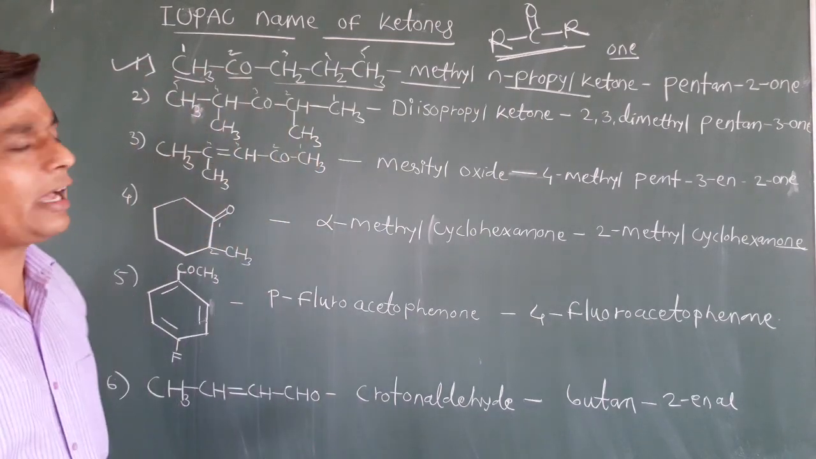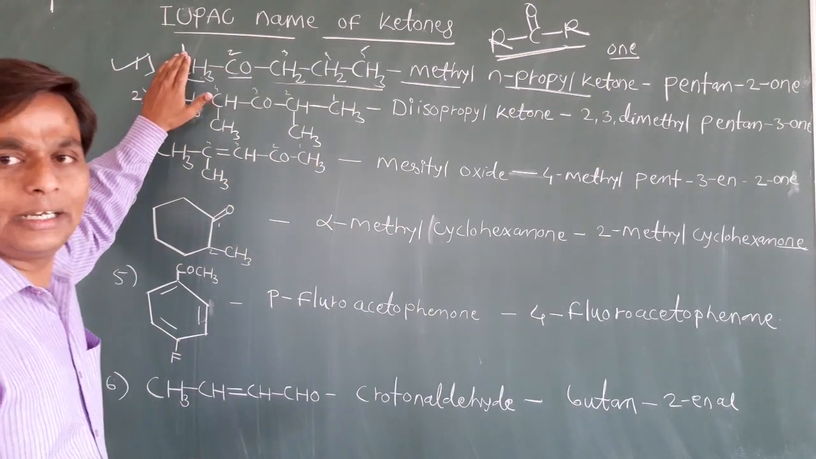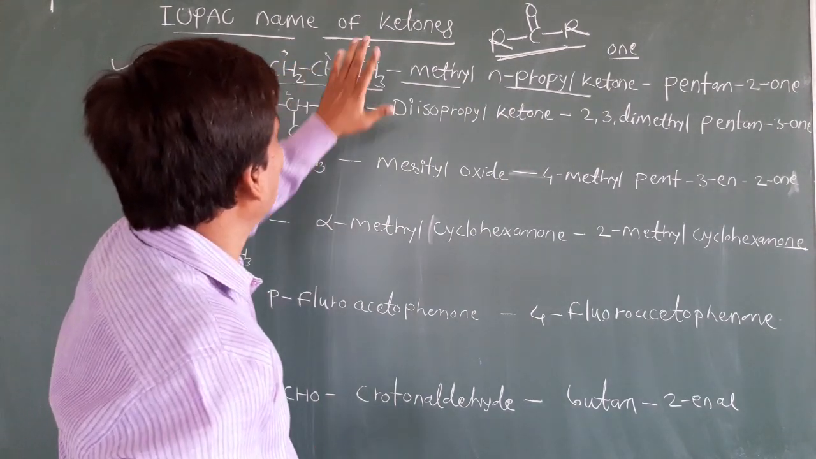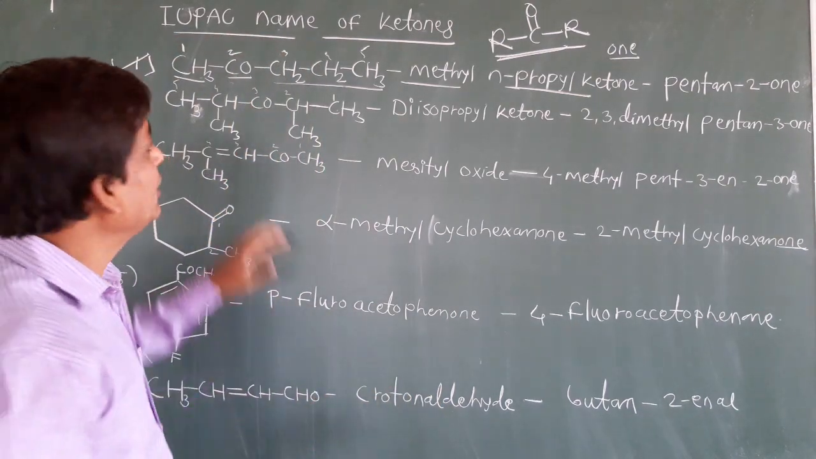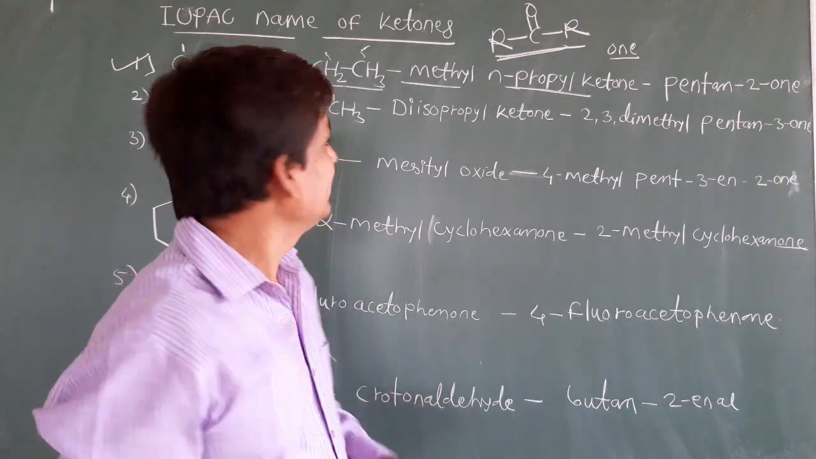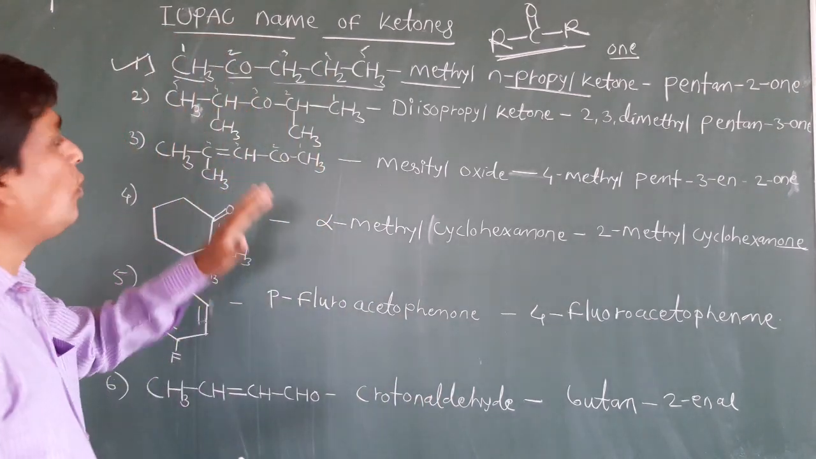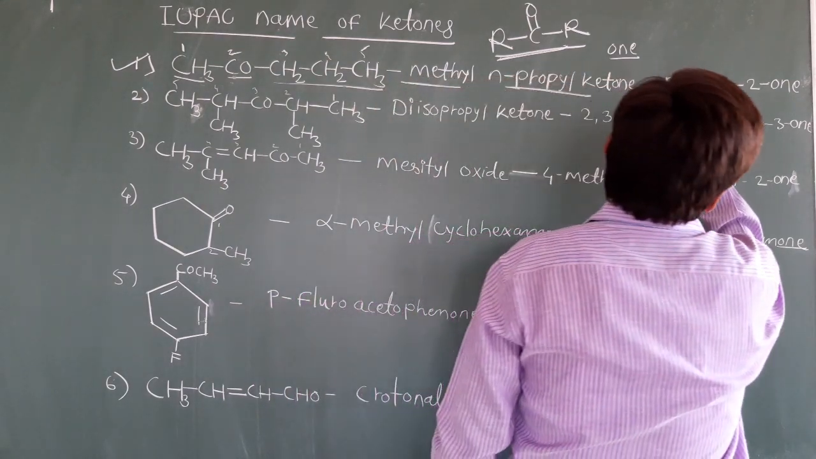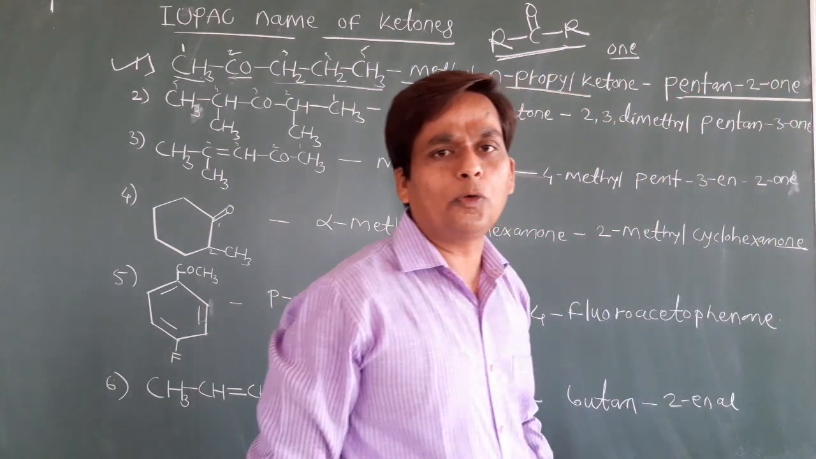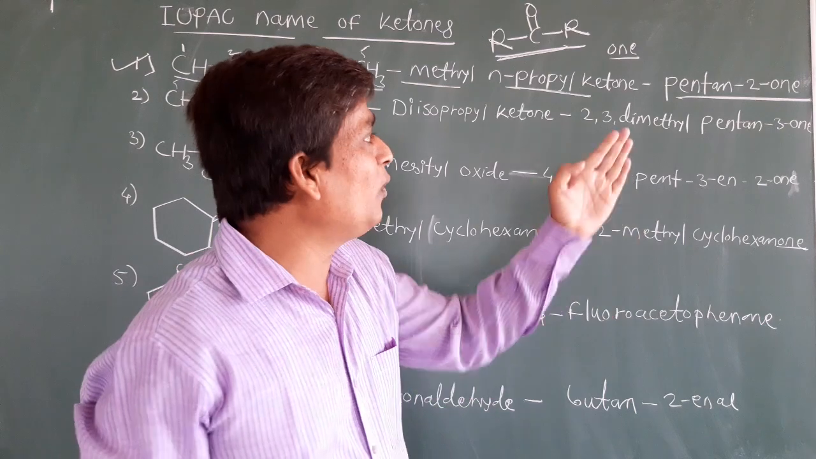When you give the IUPAC name, you start the numbering from here, 1 2 3 4 5. Total 5 carbons. On the second carbon the ketone group is there. The parent alkane is pentane, so it is pentan-2-one, because on the second carbon the ketone group is there. From pentane, the -e is replaced by -one.